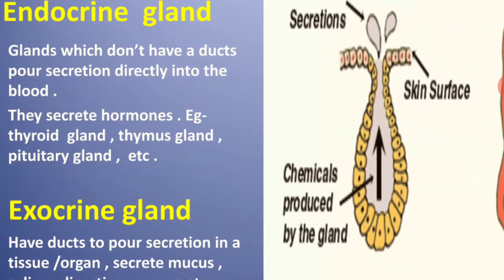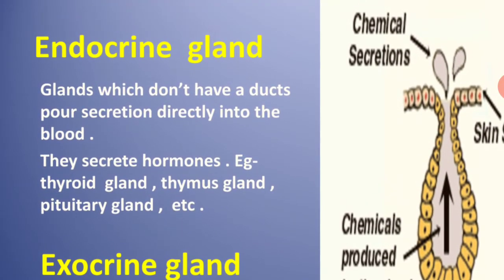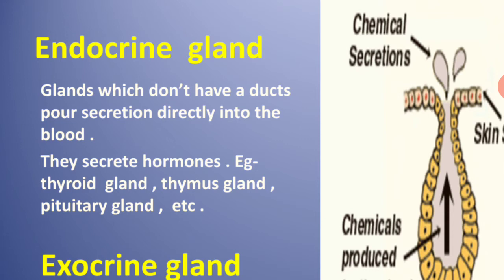In endocrine glands, the glands which do not have a duct, means ductless glands, pour the secretion directly into the blood. So secretions go directly to the blood. No duct is found here in the endocrine glands, and mainly they are responsible to secrete the hormones, like in the thyroid gland, thymus gland, pituitary gland, pancreatic gland. All these glands are known as the endocrine glands.